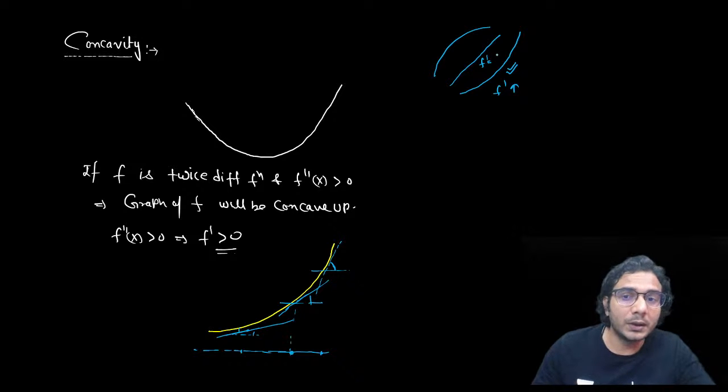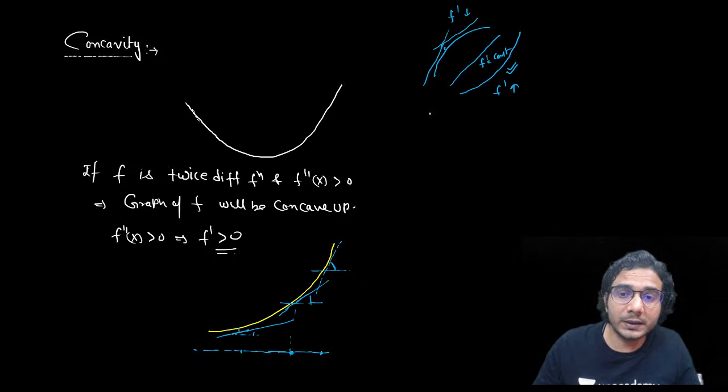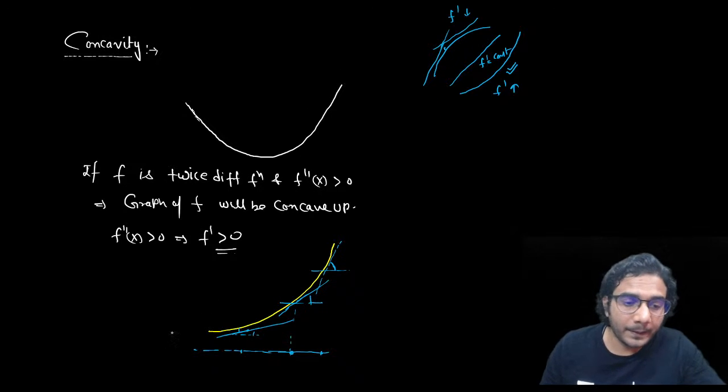F dash is a constant, right? And in the other one, you can see the slope is decreasing. The slope is decreasing, that means f dash x is decreasing in this graph, right? So if the slope is decreasing, that means f double dash is less than 0. So if f double dash is less than 0, then f dash will be decreasing.